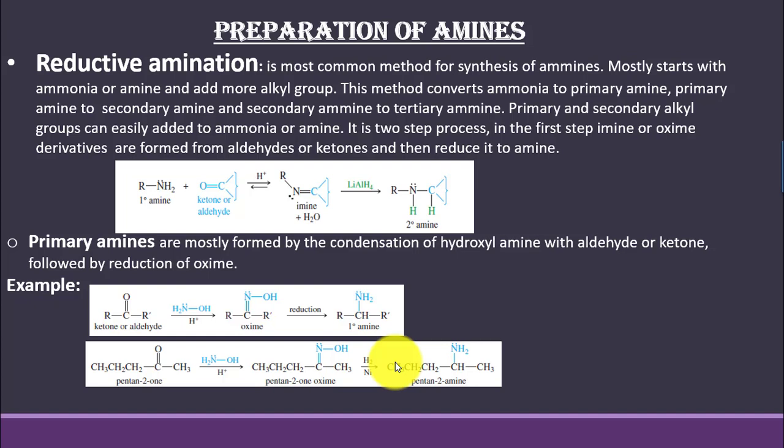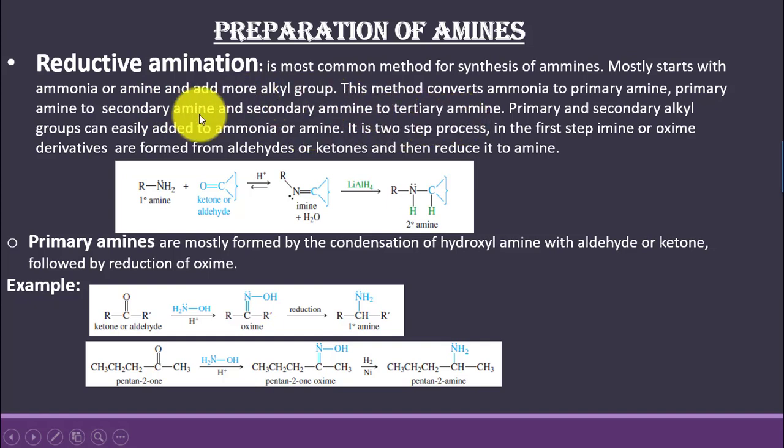Reductive amination, and in this method we make ammonia or an amine react with an aldehyde or a ketone, and this results in the formation of an imine or an oxime as an intermediate, which on further reduction leads to the formation of amine. So we say that it is the most common method for the synthesis of amine, and mostly starts with ammonia or amine and adds more alkyl groups. This method converts ammonia to primary amine to secondary amine, and secondary amine to tertiary amine.